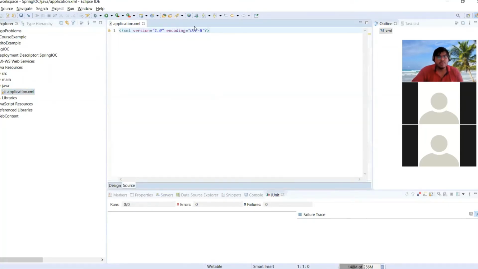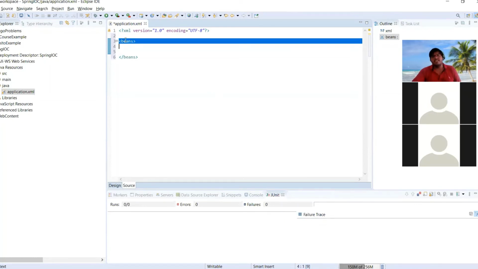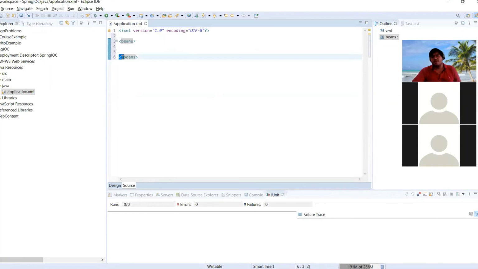Now here, what I need to do is create beans to define all the beans. So basically in this configuration file, this is the outer tag that is nothing but beans. These beans hold all the required beans which we require in our application. So I'm creating one bean with the bean tag. I'm giving the ID as my coach or anything, and then class.